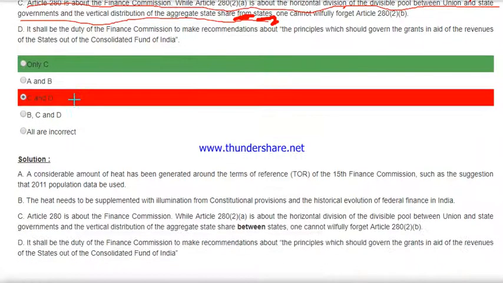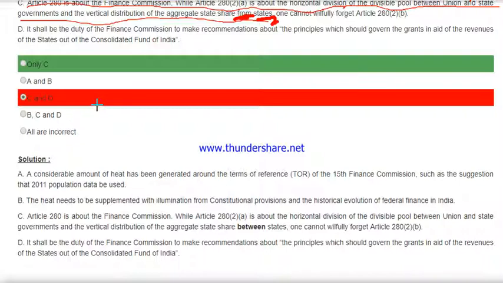Article 280. When we read the problem, we should read it very slowly. If you read it too fast, you can't read it properly. So be slow, be fast. Read it slowly but in a fast way. Do you understand what I'm saying? Slow reading but in a fast way.